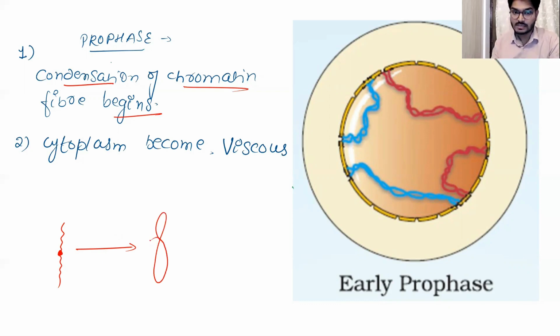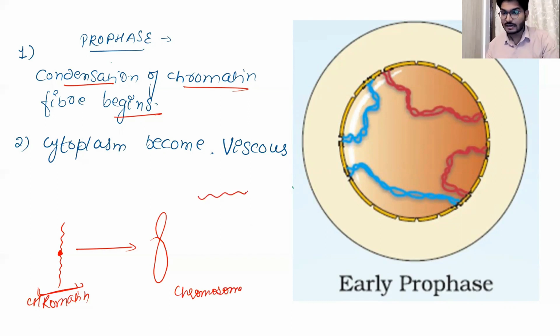Shape more complex. So that's what your chromosome is. Initially, the thin thread-like structure is your chromatin, and the condensed form of this is known as the chromosome. What do I mean by the condensed form? I just explained that this is your DNA, and this DNA gets wrapped around the histone proteins. This gives complex structures like the nucleosome and the solenoid models, which ultimately give rise to the chromosome. So the condensation of the chromatin fibers begins, and the cytoplasm becomes viscous.